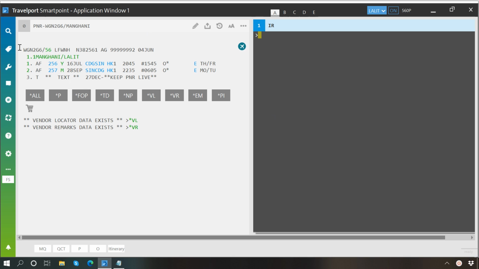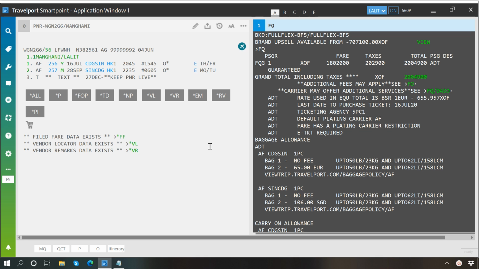So here I have randomly reserved Y class in first segment and M class in second segment. So when I type FQ, I will be presented with the fare of the combination of these classes if it exists. Because the fare is available, the system has quoted the fare in this combination. And here you may see the base fare amount, total taxes, and the total cost of ticket.